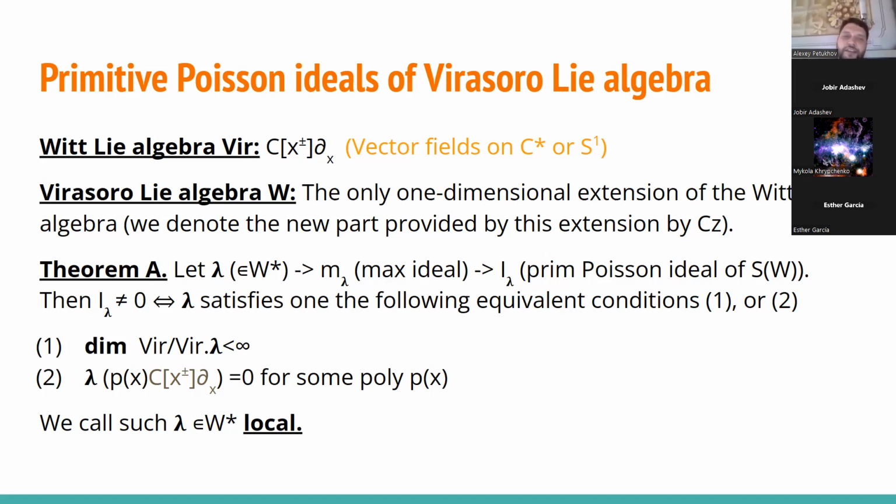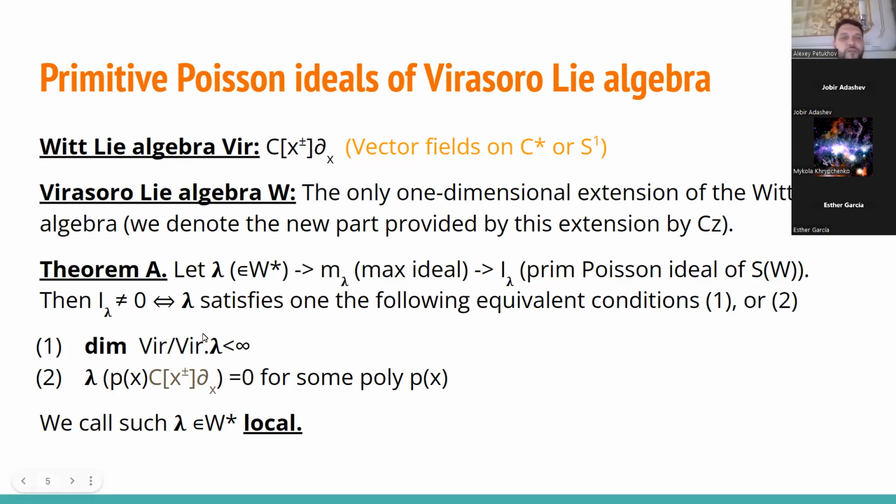So it's very clear that every ideal contains the zero ideal, which is a Poisson ideal, and maybe it happens so that for most lambdas, I lambda is really zero. And the result is here. I lambda is non-zero if lambda satisfies one of the equivalent conditions 1 or 2.